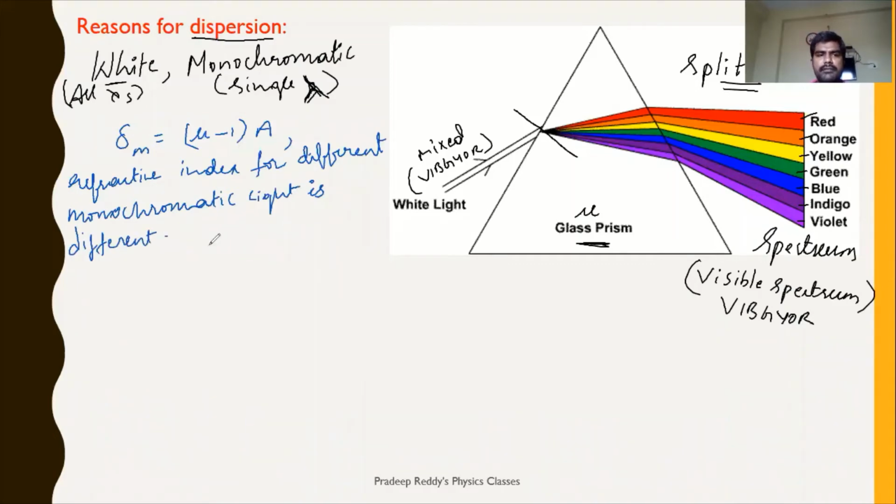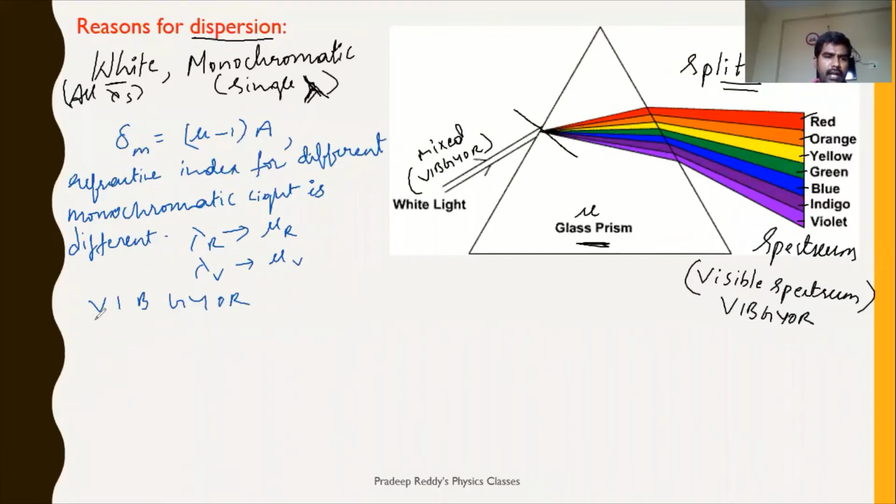Refractive index will be different for red. Red has one particular wavelength. Corresponding to that refractive index for red, you can write it as mu r. Similarly, refractive index of violet, mu v. Like that, all wavelengths we have, right? V, I, B, G, Y, O, R.